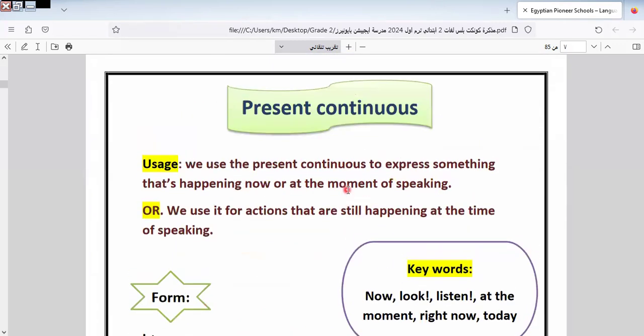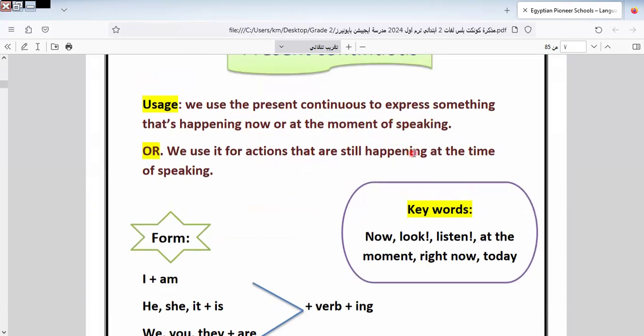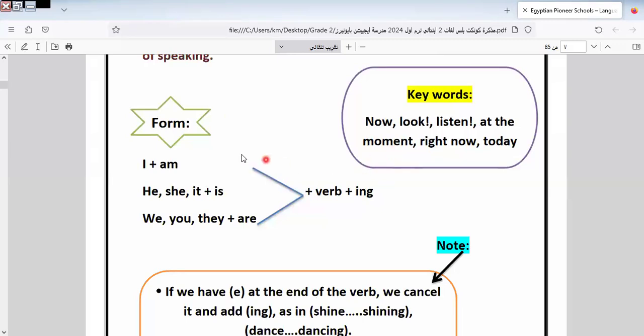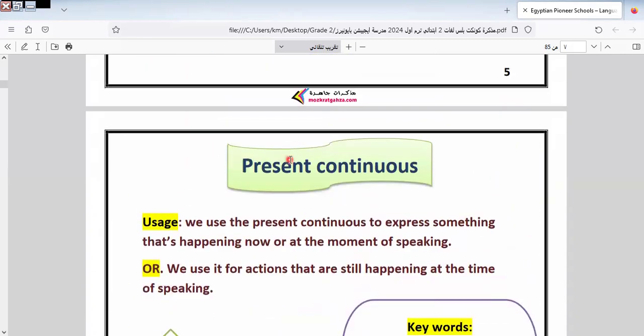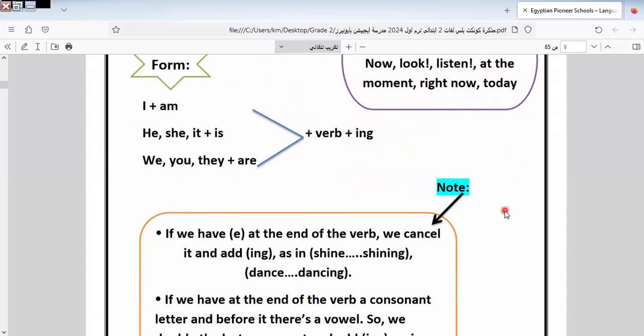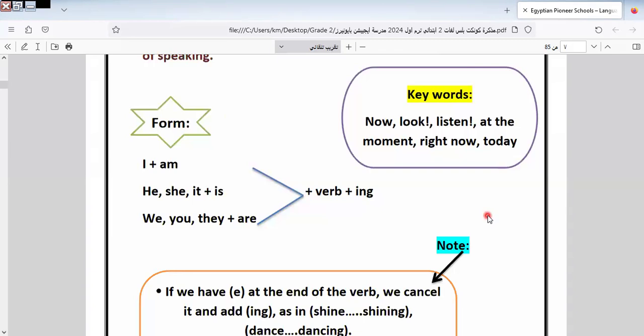We took here the present continuous tense, and we say that the present continuous tense expresses an action happening at the moment of speaking. We can use it for an action that is still happening at the time of speaking. What is the form of this tense? I am, he, she, it is, you, we, they are: am, is, are plus verb plus ing. This is the form of the present continuous tense. These are the keywords of this tense: now, look, listen, at the moment, right now, today. These are keywords expressing something happening at the moment.